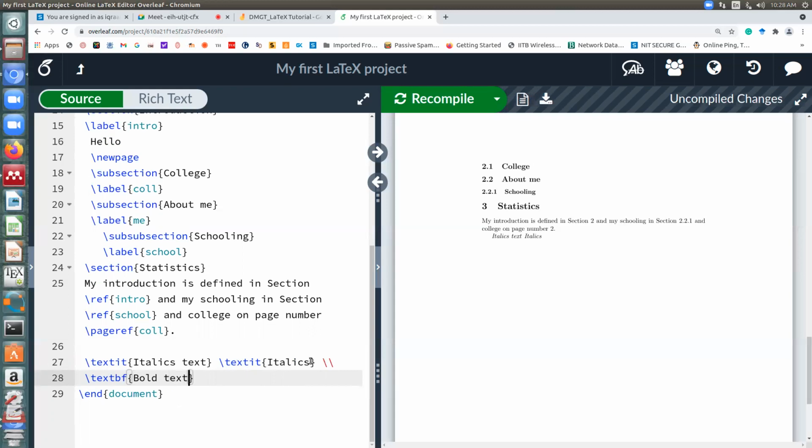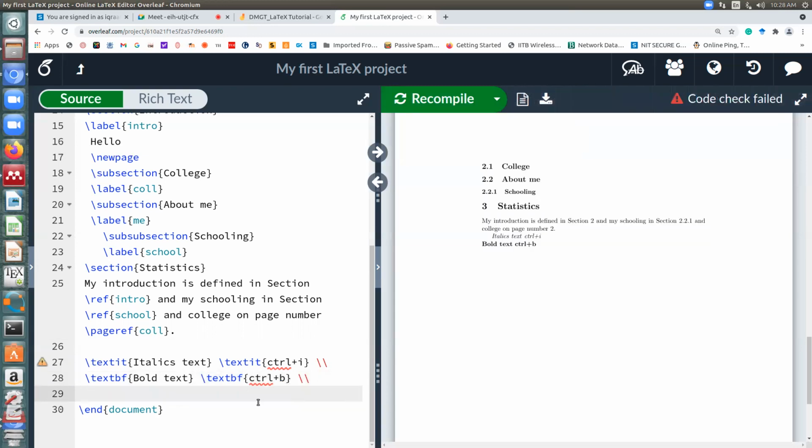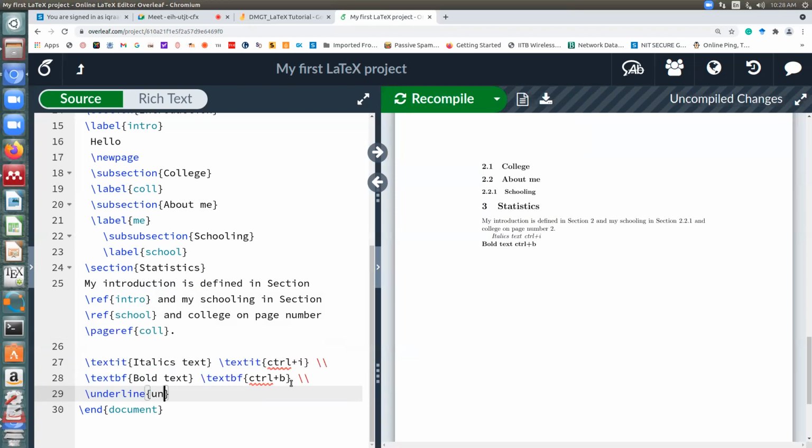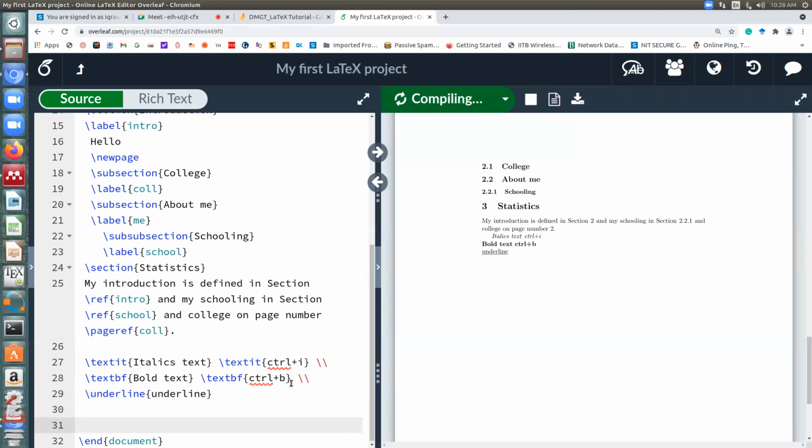Let me write the keys also. Control plus I, control plus B, and double backslashes for next line, and underline is simply underline. You write the word underline. So this was basic italics, bold, underline.